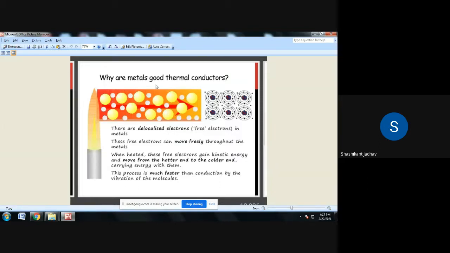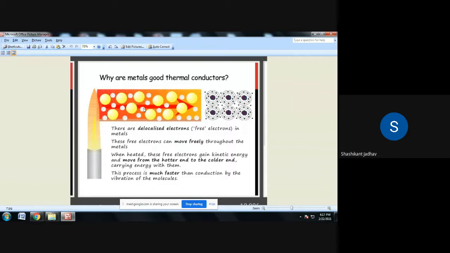So why are metals good thermal conductors? Because of the number of free electrons. Basically, conduction takes place due to lattice vibration and free electrons. So 70% weightage for the free electrons and 30% weightage for the lattice vibration. In metals there are a number of free electrons, so because of that, these metals are good thermal conductors.